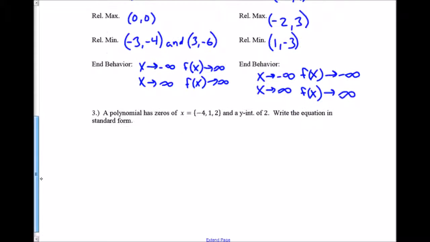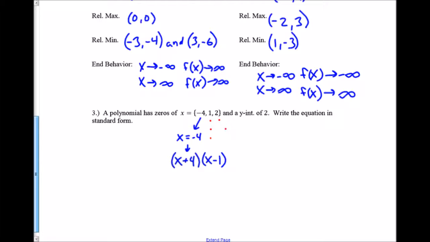And number 3, I want to write the equation of the polynomial given the zeros and given the y-intercept. And keep in mind what each of these zeros means. If I have a zero of -4, that means x equals -4, which means I have a factor of x plus 4 somewhere in my equation. It's the same thing here with the +1. It means I have x equals 1, which means I have x minus 1 as one of my factors.